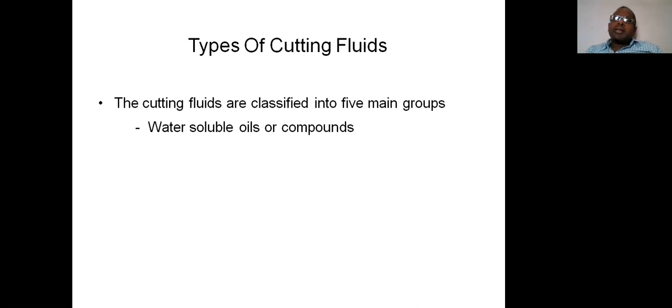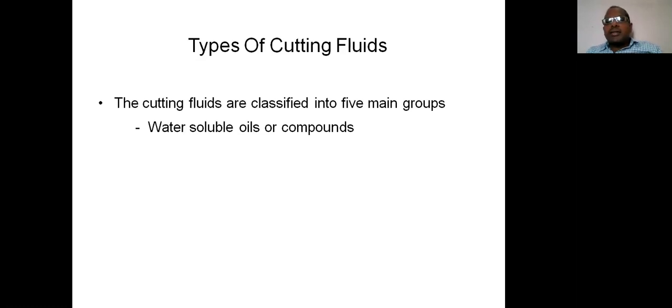But the problem is, some cutting fluids may mix with water very easily, yet because of the presence of water, some materials may rust. That is the drawback of using water soluble oils. So this type of cutting fluid is used where there is no chance of rust formation when in contact with water particles at that location.